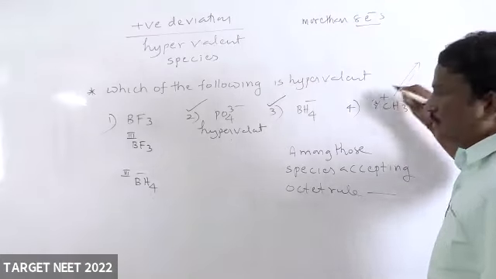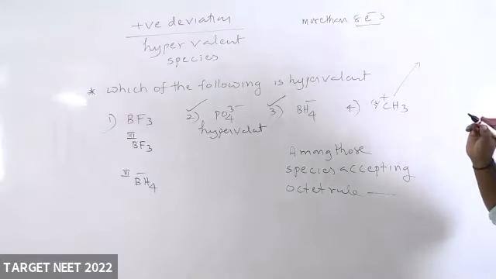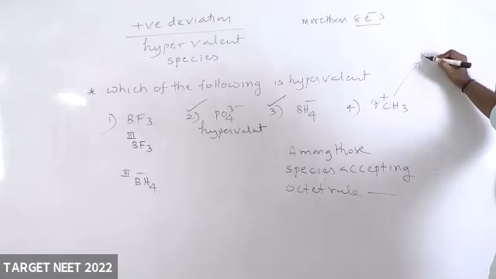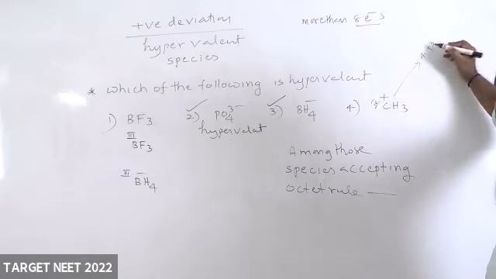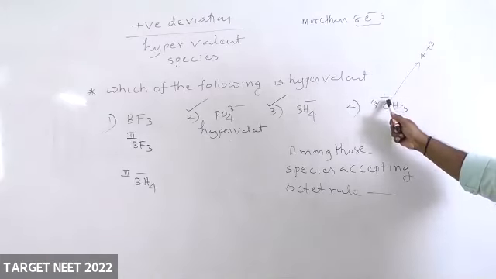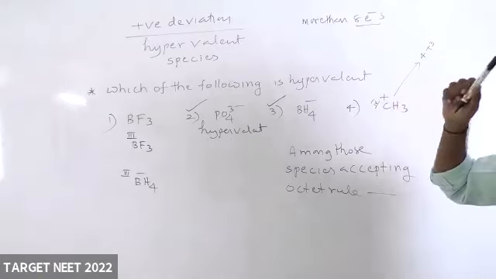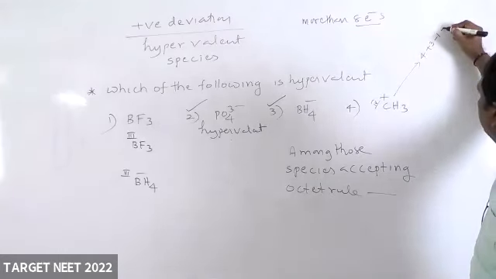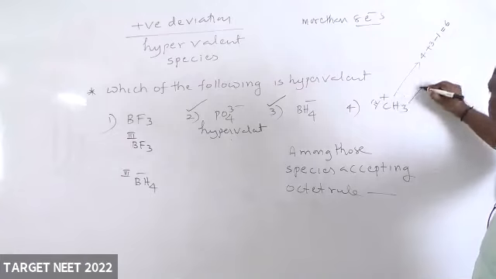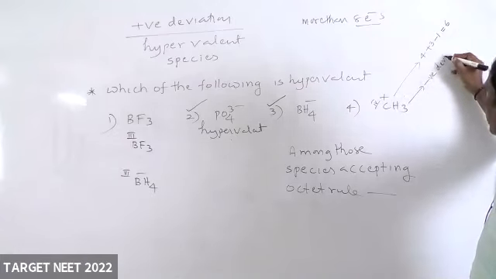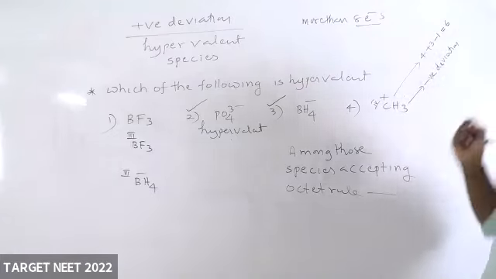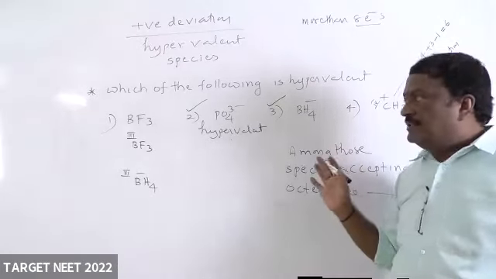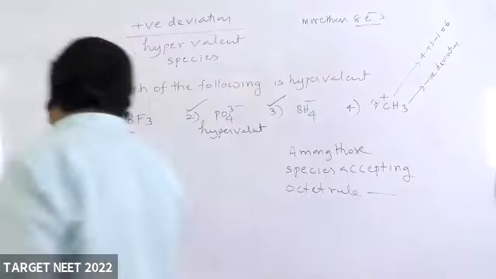Aravind, first I am going to clarify your answer. Carbon, fourth group, right? Fourth group plus 3 hydrogen. Plus is there. Plus means loss of 1 electron, so minus 1 is equal to 6. That's why it is negative deviation, Aravind. Example for negative deviation. And coming to BF3, already we did it.